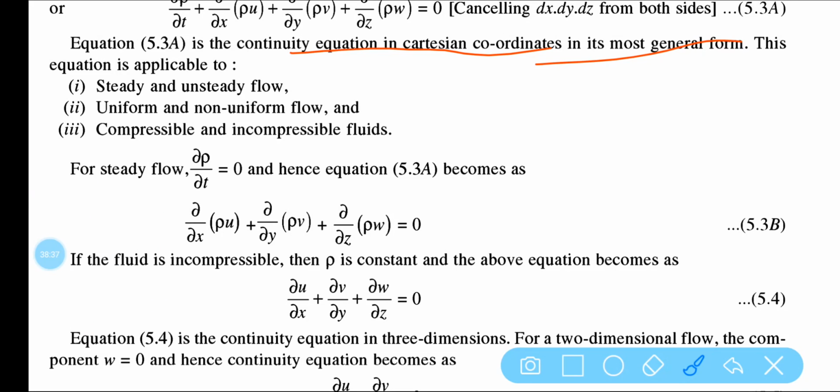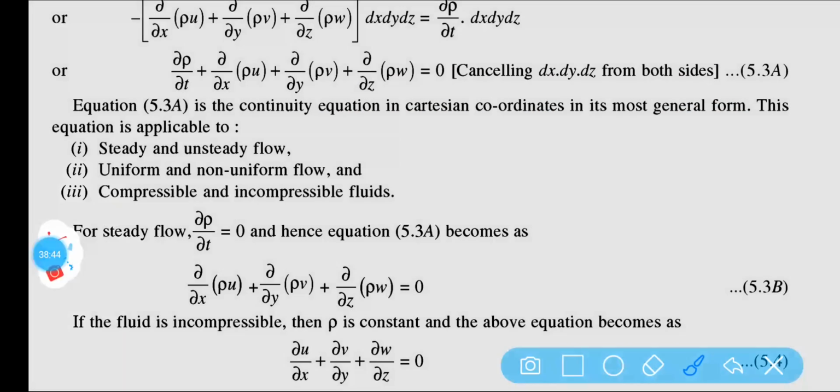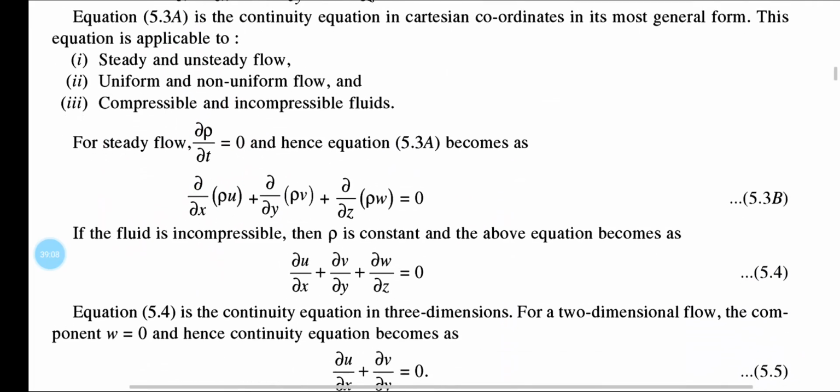This equation is basically applicable for what? It is applicable for steady and unsteady flow, uniform and non-uniform flow, compressible and incompressible flow. But if I am considering the fluid is steady flow, then del rho by del t is equal to 0. This part will be 0. So at that time the equation will be this. So this equation is basically for steady flow.